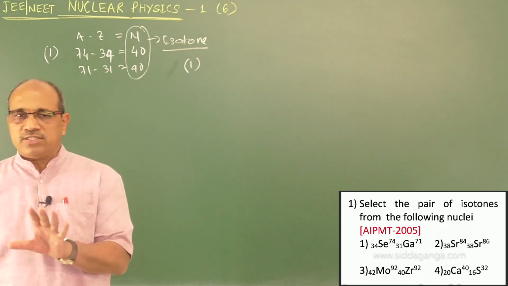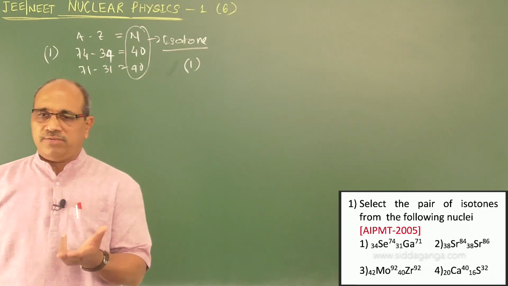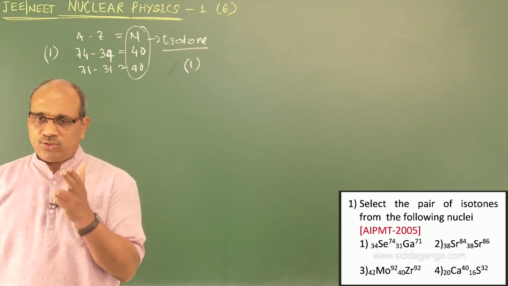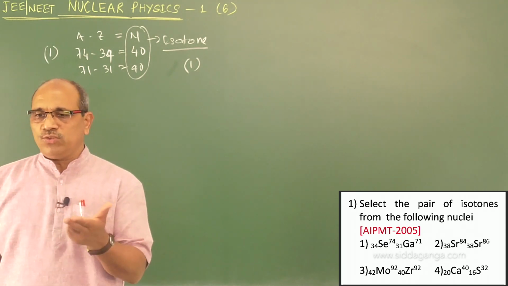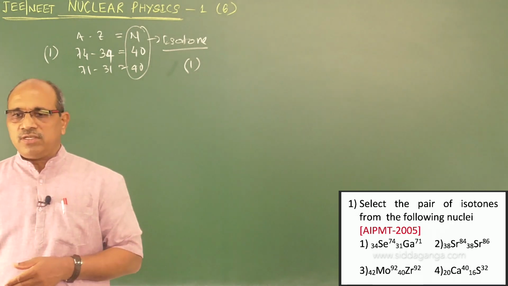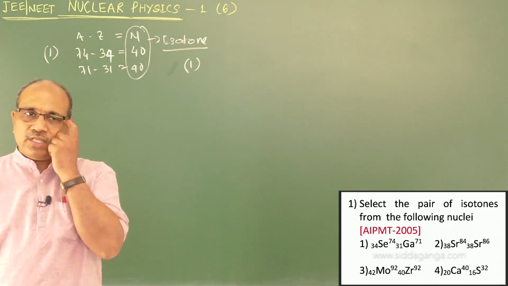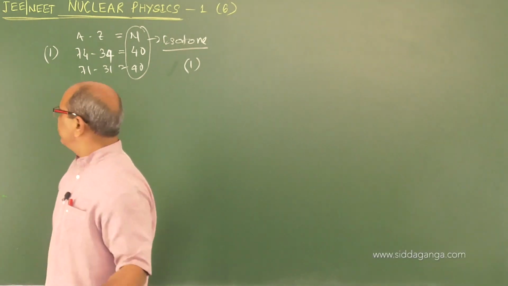There are three answer types, and a permutation may come in the future, with the same combinations given. The first group is isotones, option number 1 for this question. In the second, where Z is the same, they are called isotopes, whereas in the third, where mass number A is the same, they are called isobars. Let us come to question number 2.